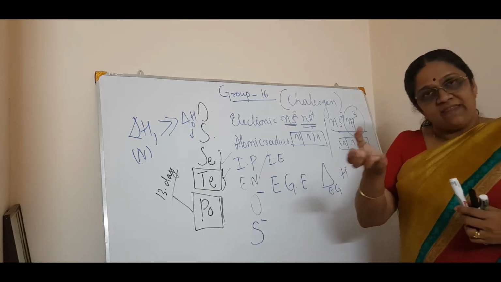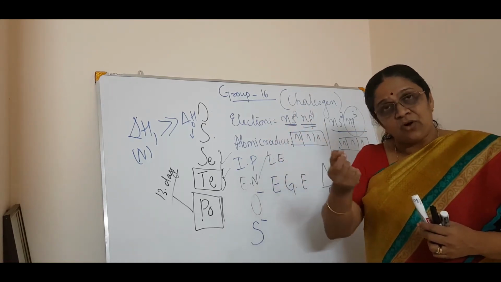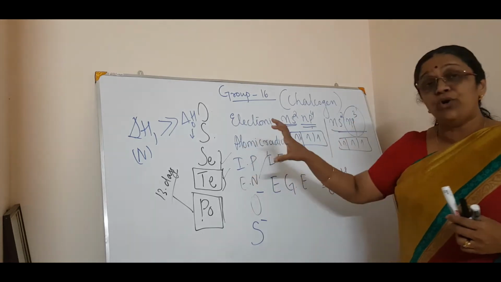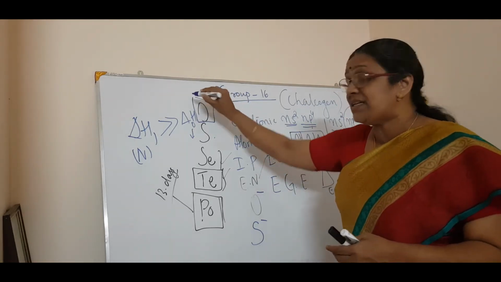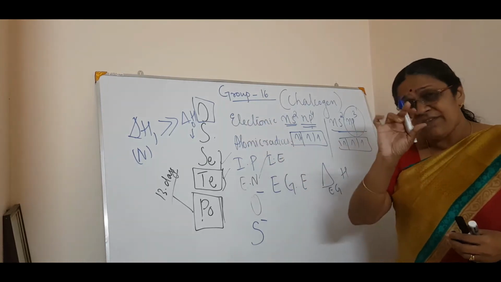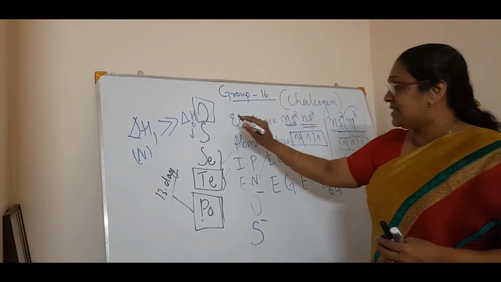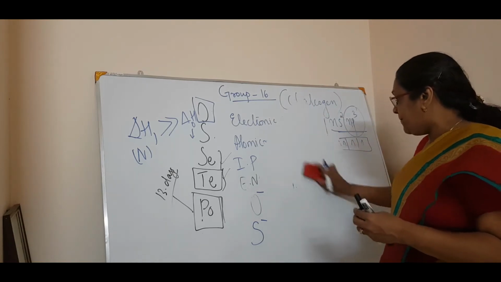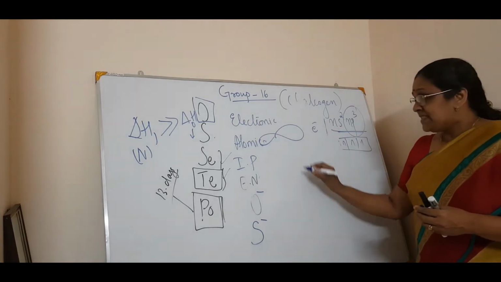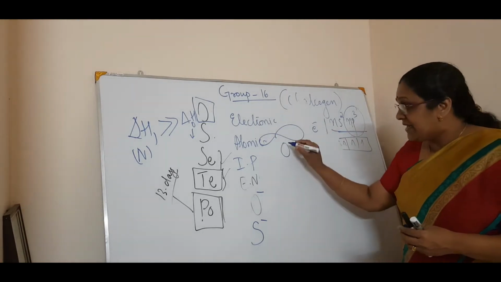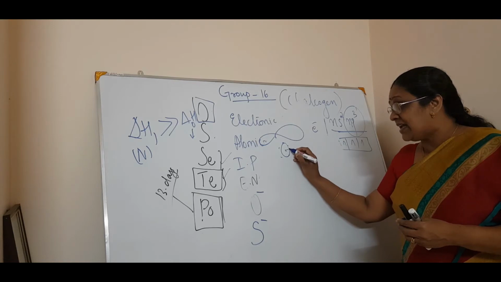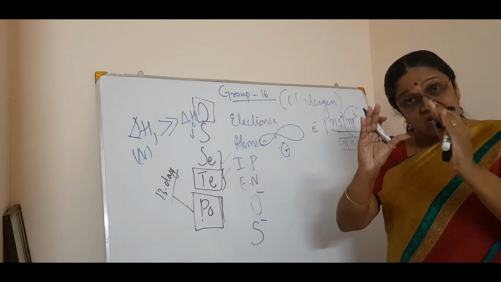What do we mean by electron gain enthalpy? To attract an electron to itself to form an ion. I have told you the first element in each group is very small, showing anomalous behavior. The oxygen atom is very small and has a p orbital, and its electrons are attracted towards the nucleus, so it is very compact in nature.